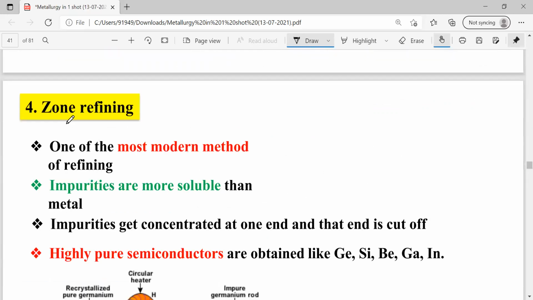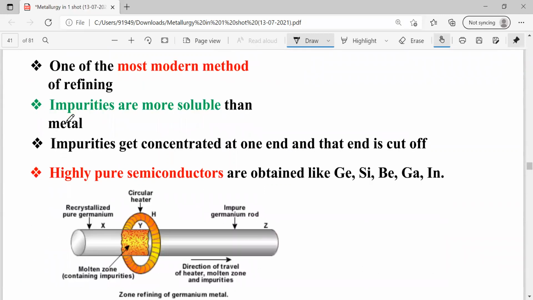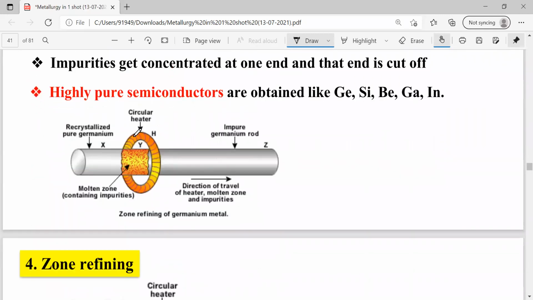And the next method of refining of metals is zone refining. Here you can see we are taking an impure metal as a circular rod. This is a rod of impure metal, right? If it is heated by using a circular heater at a particular zone, this zone is going to be melted. Impurities are going to move to one side, and the pure metal is going to remain on the other side. See here the direction of travel of the heater, molten zone and impurities.